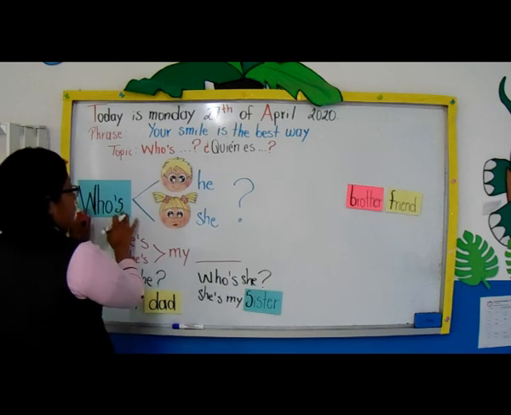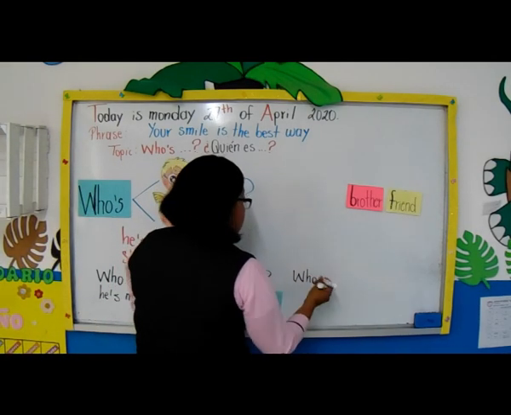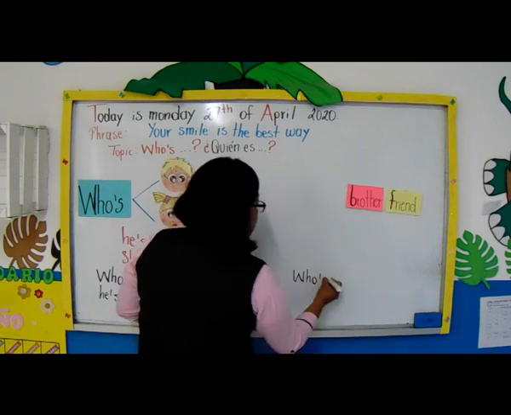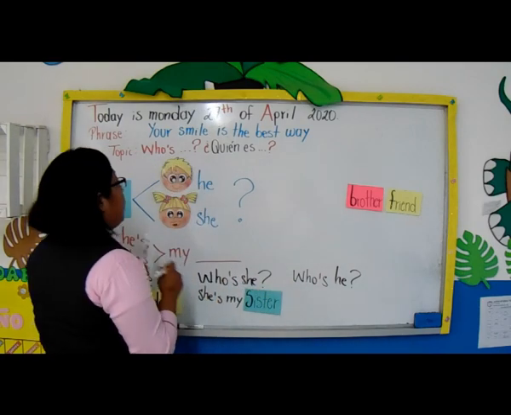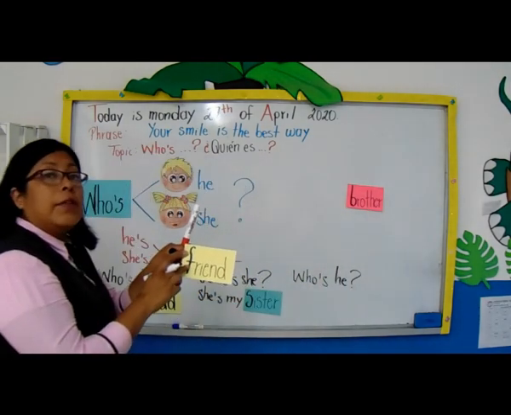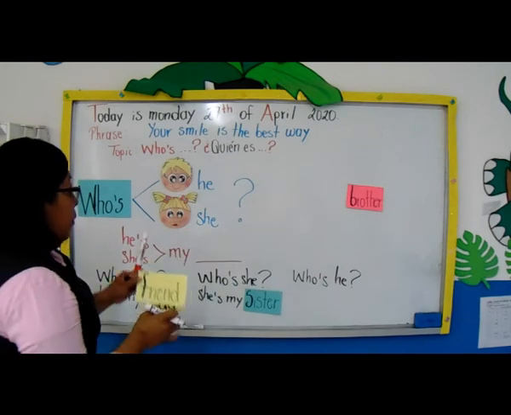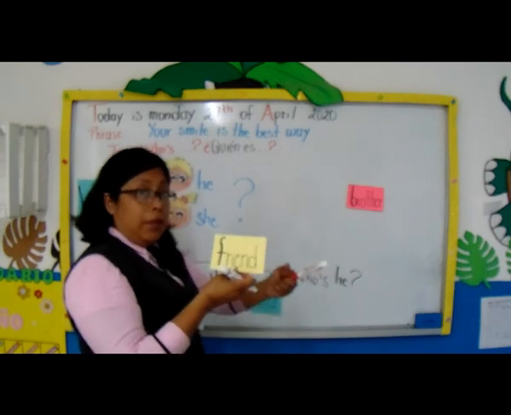Then we are going to use again, otra vez, in the last example, a boy. We have to use who's, apostrophe, very important, this is apostrophe, who's he, and we are going to use friend. What is the meaning of friend? Amigo o amiga. But in this case, estoy hablando de él, por lo tanto es amigo, right?